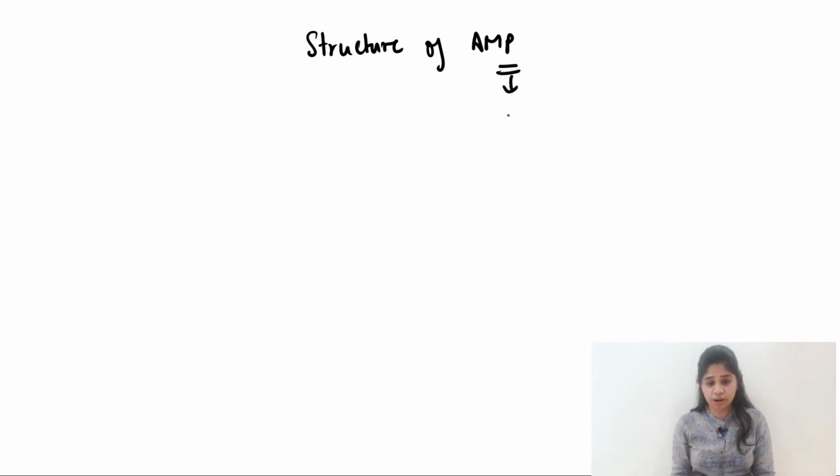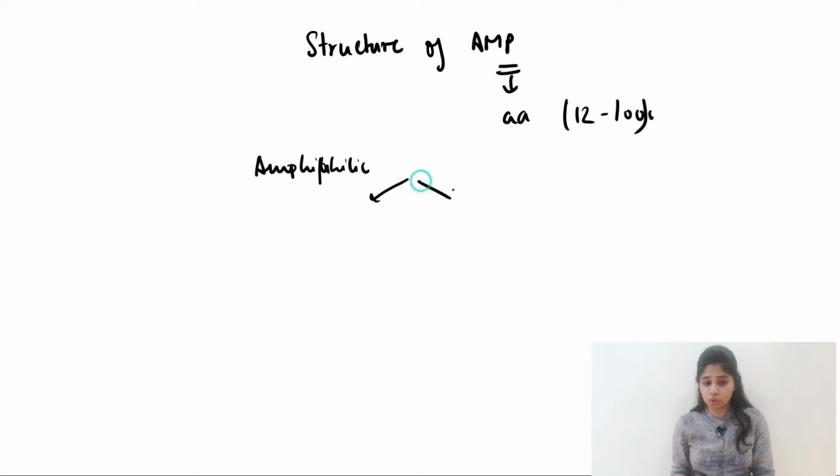Now let's talk a little about the structure of these antimicrobial peptides. What do peptides mean? Peptides means that they are chains of amino acids, ranging from 12 amino acids to 100 amino acids. Another important feature is that they are amphiphilic in nature. What does amphiphilic mean? Amphiphilic means that they have two domains, a hydrophilic domain and a hydrophobic domain.